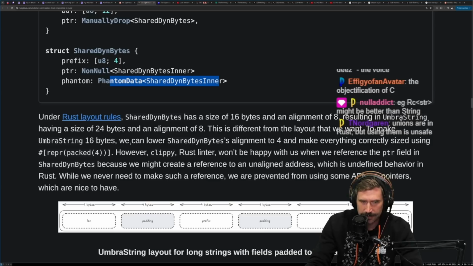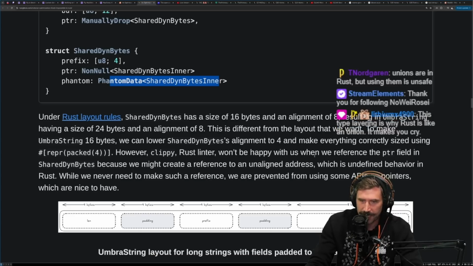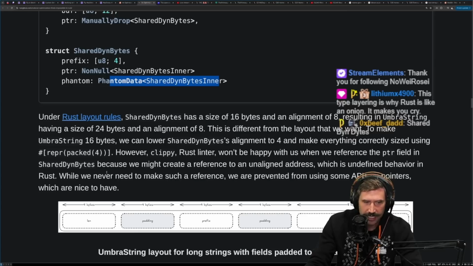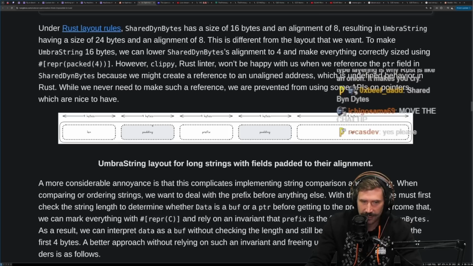To make Umbra 16 bytes, we can lower shared dyn bytes alignment to 4 and make everything correctly sized using the repr packed 4. However, Clippy, the Rust linter, won't be happy with us when we reference the pointer field in shared dyn bytes because we might create a reference to an unaligned address, which is undefined behavior in Rust. While we never need to make such a reference, we are prevented from using some APIs on pointers, which are nice to have. Length, padding, prefix, padding, pointer.